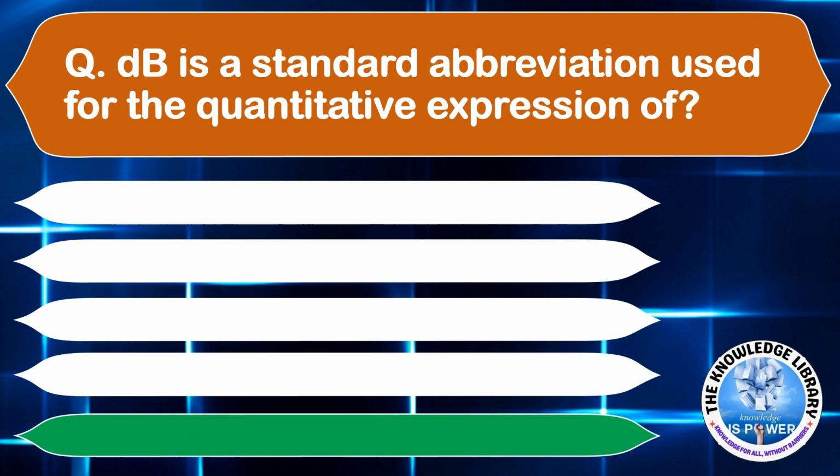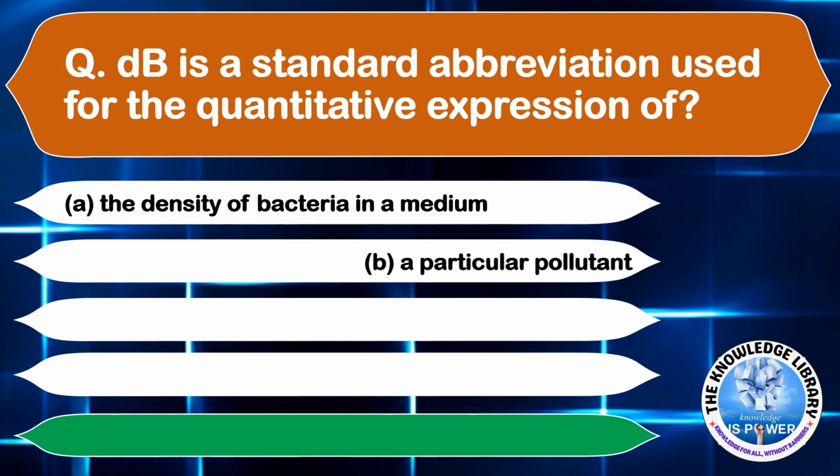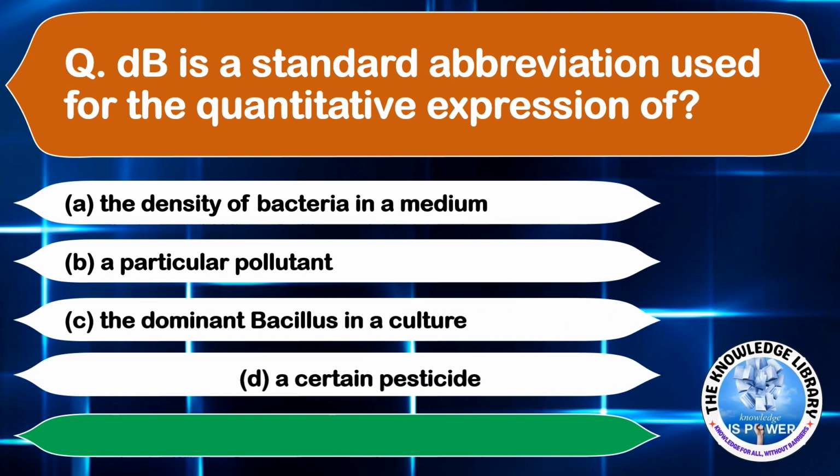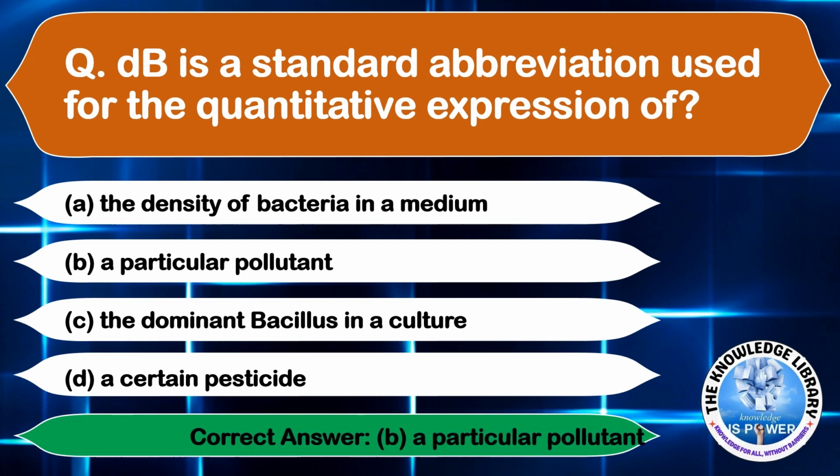Decibel is a standard abbreviation used for the quantitative expression of option A, the density of bacteria in a medium, option B, a particular pollutant, option C, the dominant bacillus in a culture, and option D, a certain pesticide. The correct answer is option B, a particular pollutant. Moving on to the next question.